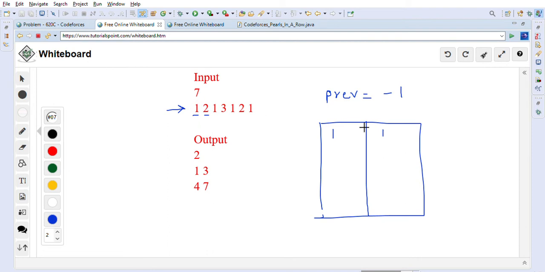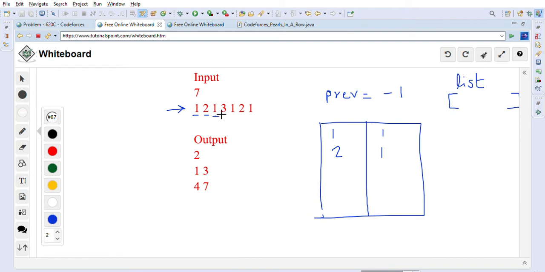Like the starting index is 0. Because we will keep one array list, where we will use a list to capture the starting and ending index of each partition, correct? So let's say this is the index, this is the list. In the beginning it's empty. So now we are here, right? So 2, again we will put it in a map. So 2 again has one occurrence, right?